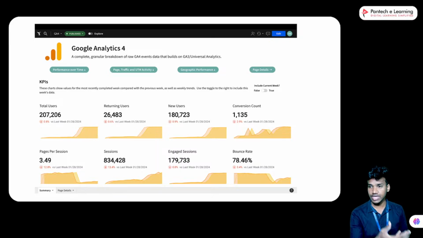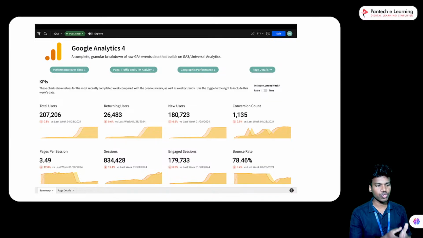Then the pages per session, which we will see later, is about 3.49 pages per session. Total sessions are 8,34,000, engagement is 1,79,000, and the bounce rate is 78.46%.